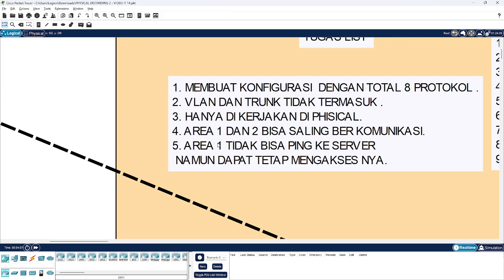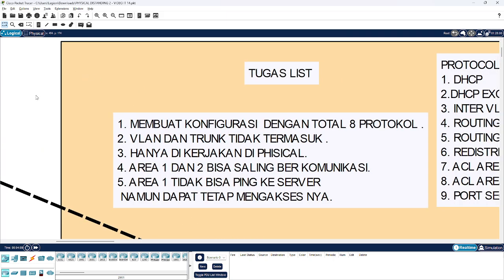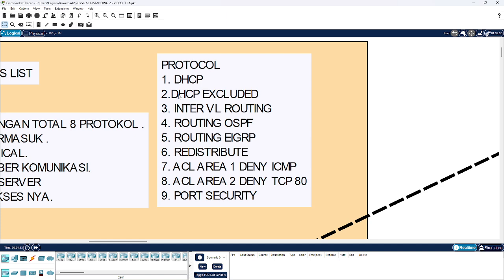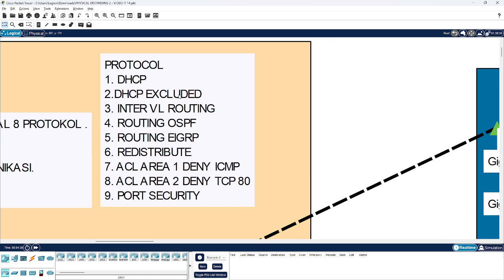So the first one is making configuration with a total of 8 protocols inside of this topology. I have to connect all these routers, switches, and PCs with the 8 protocols inside of this topology. As you can see here, there are 9 protocols, 8 in this topology: the first is DHCP, second DHCP excluded, the third is interface routing, and the fourth is routing OSPF,